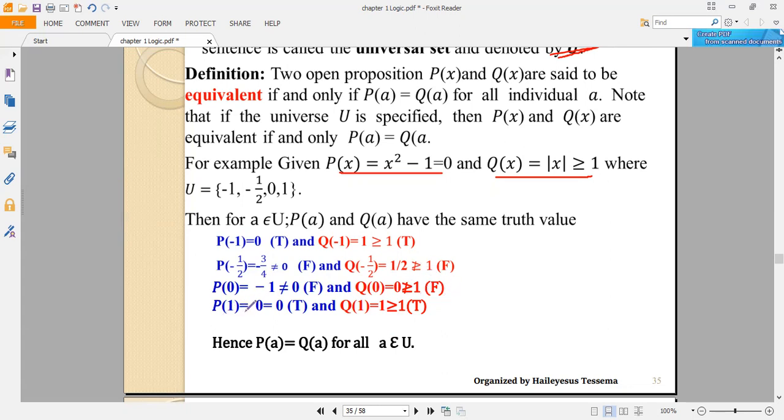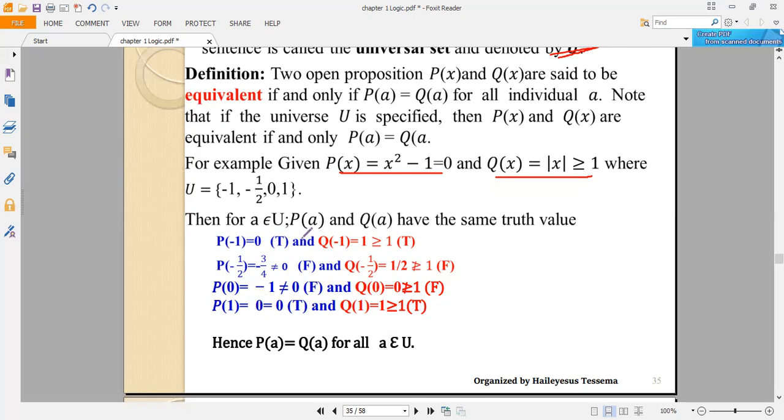The last one, P of 1, is 0, which is a true statement. And Q of 1: the absolute value of 1 is 1, which is greater than or equal to 1, which is true. So clearly you can see that the truth values of each individual in the universal set give the same truth value. P of minus 1 is true, Q of minus 1 is true, P of minus 1 over 2 is false, Q of minus 1 over 2 is false, P of 0 is false, and Q of 0 is also false. P of 1 is true, and this one is true.